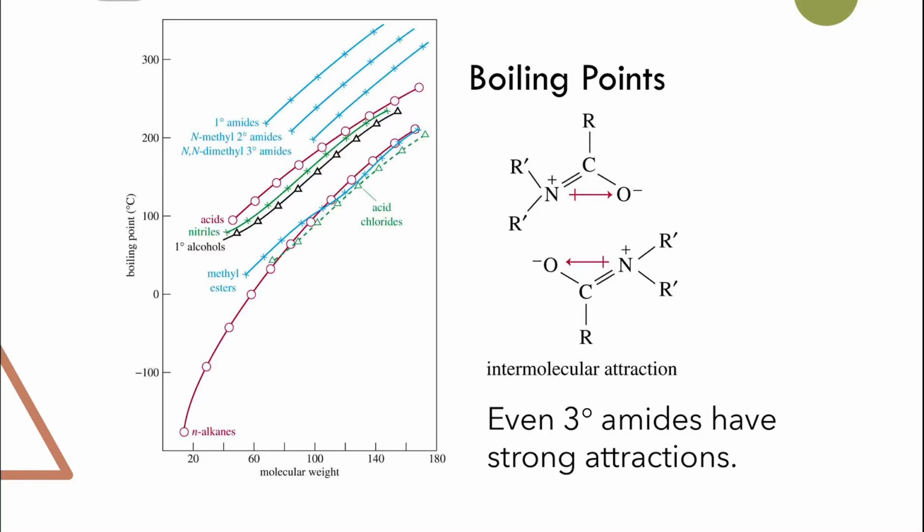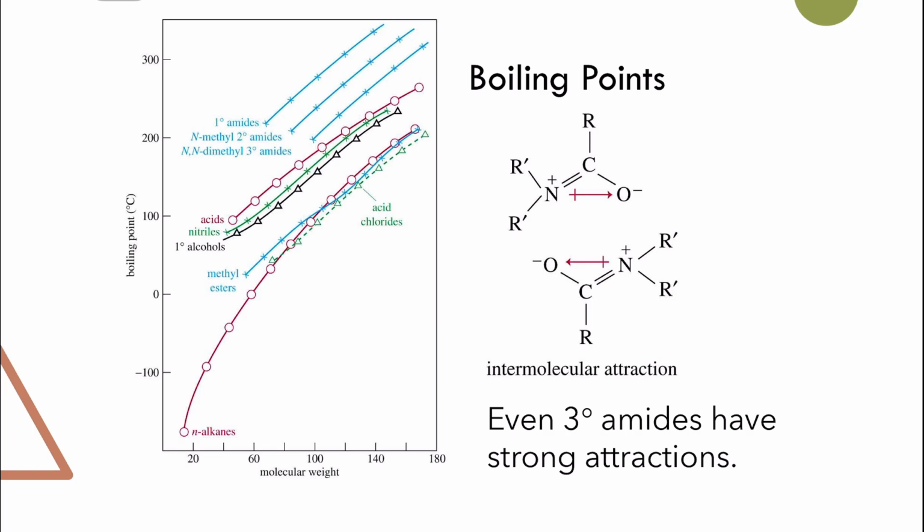Now let's have a look at the different physical properties of carboxylic acid and carboxylic acid derivatives. So let's start off with the boiling point. First, I would like to remind you they all have a carbonyl group, and the carbonyl group is polar. So there is always a dipole-dipole interaction. This is why their melting and boiling points will be a bit higher compared to their alkane counterparts, which are completely nonpolar.